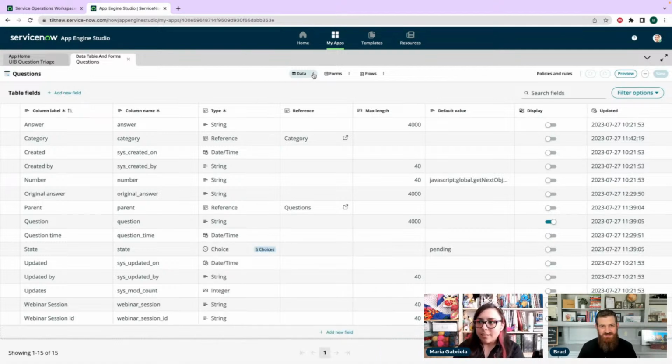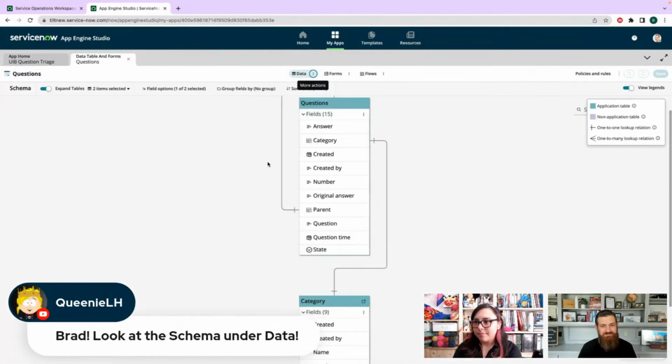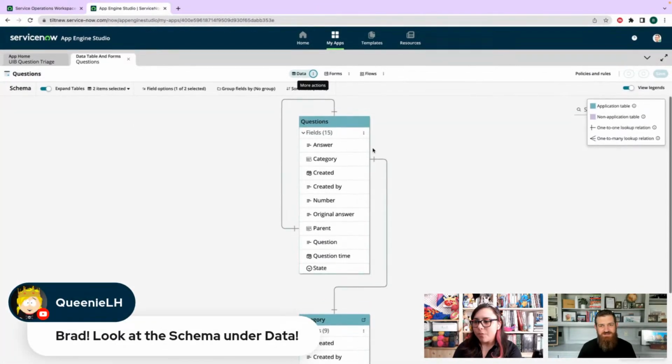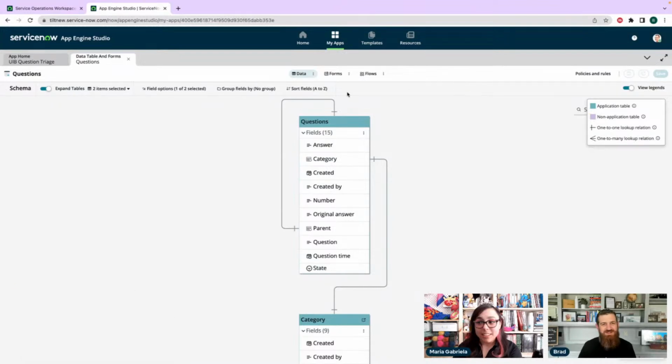So Lisa says, look at the schema under data. Let's see. Oh, that is kind of nice. Oh, fancy. There we go. Yes, I'm in App Engine Studio all the time. No, not really. So am I. No, yeah, this is cool. So we have parent. I like that it relates to itself.